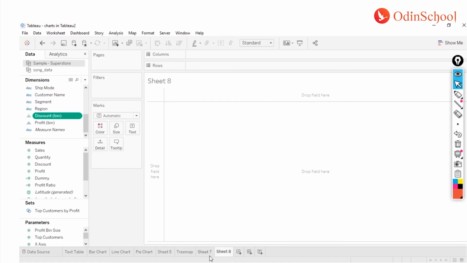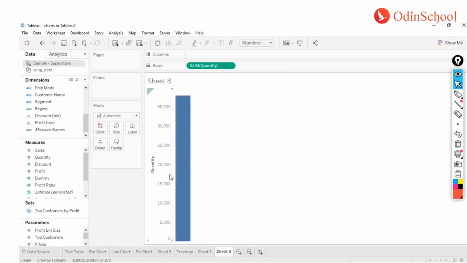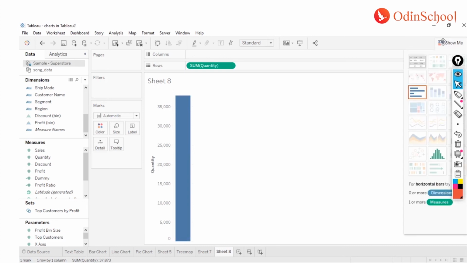All right, so let me take this quantity and let's see how I can make the histogram of it. What I have to do is just click on the show me over here, and for now I'm just going to click on this histogram button.